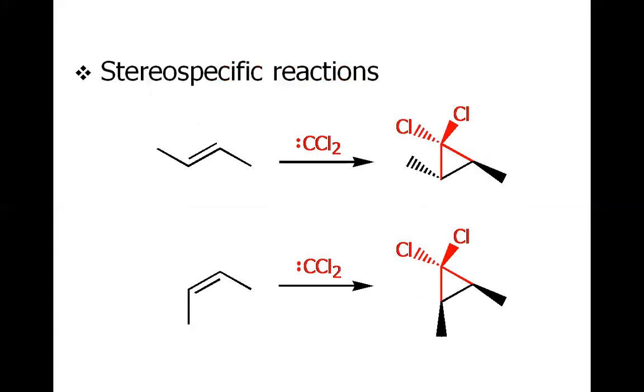This is a stereospecific reaction. Yes, it is, because stereospecific reaction means the stereochemistry is dictated by the starting material. So starting from the trans alkene, we will end up with the trans product, the trans cyclopropane ring. Starting from the cis alkene, we will end up with the cis cyclopropane ring.